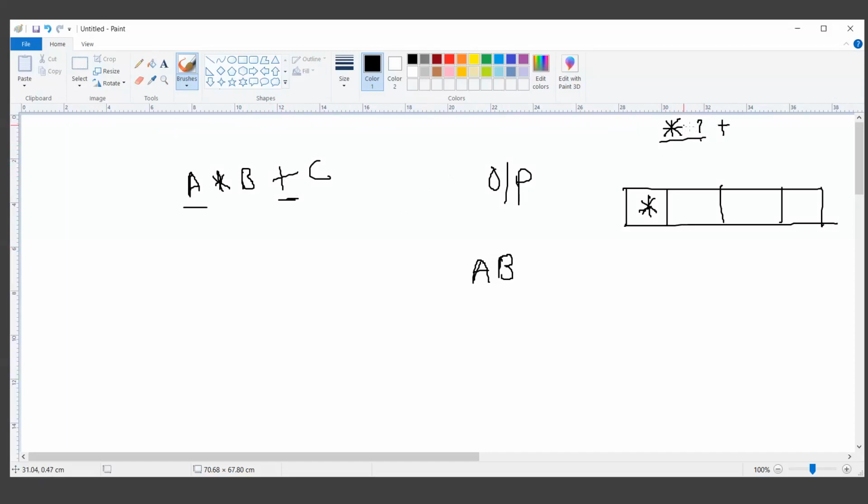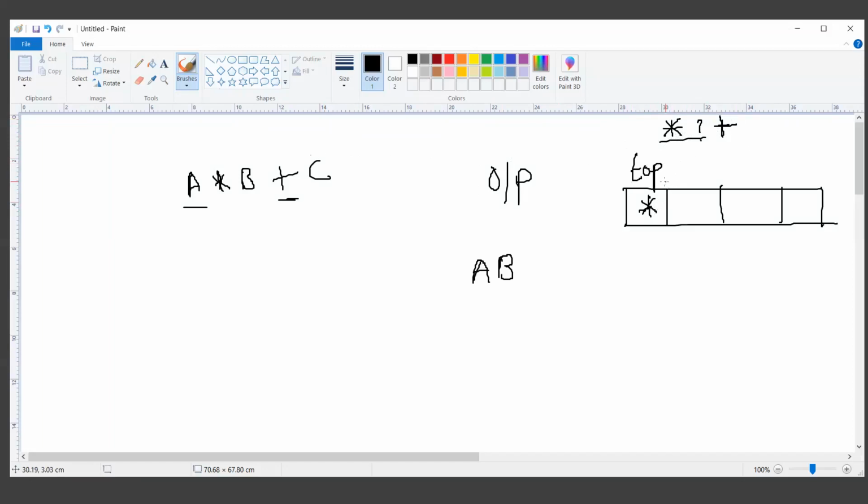Now, we know that if there are 2 operations like plus and multiplication, then we have to give the priority to the multiplication. So when we push the plus operator, on the top we have a multiplication operator. So here is a contrast: if I push plus in the stack, then we are pushing the lower precedence operation on the higher precedence operation.